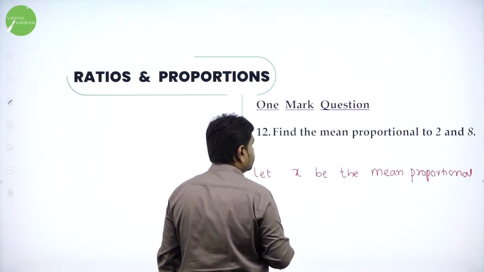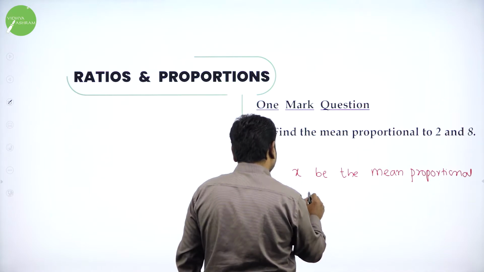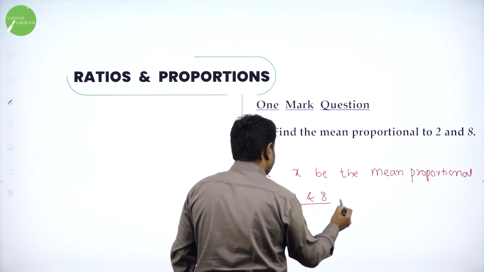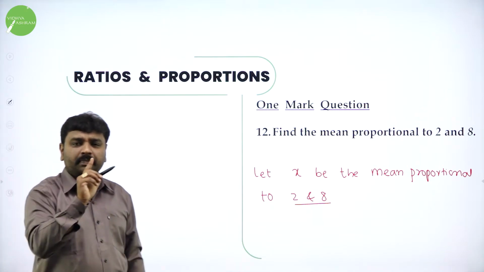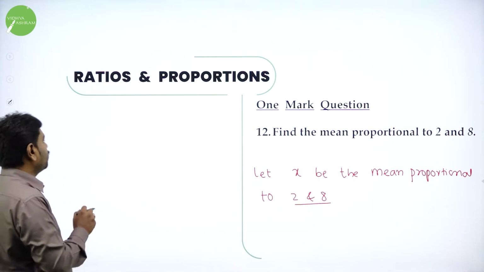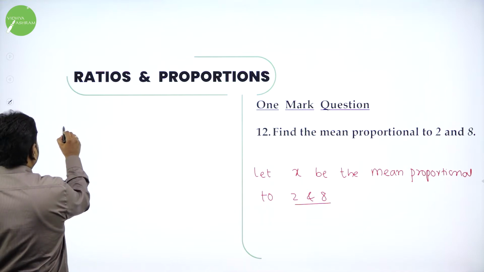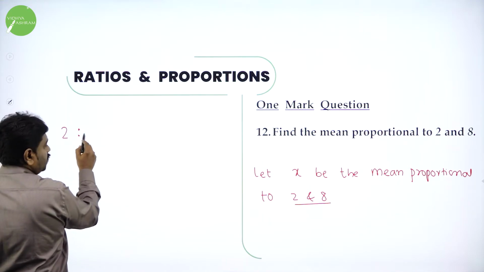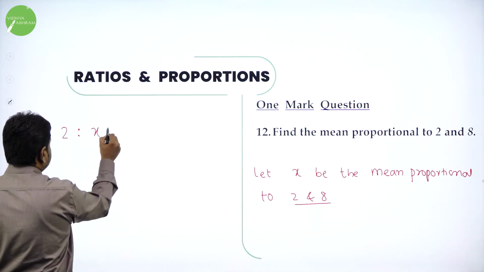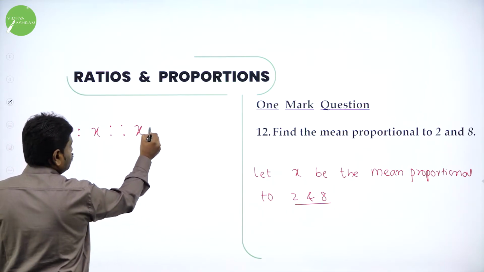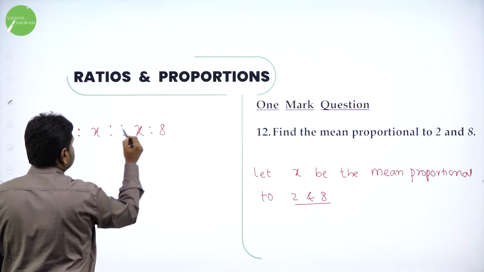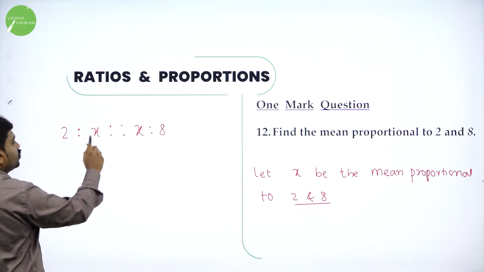What are the given numbers? 2 and 8. Now our task is to find x. They told mean proportional. Mean proportional means in the place of means you should take x. Means means what? Middle values. So 2 is to x as x is to 8. Dear students, mean proportional means in the place of means you should take this.